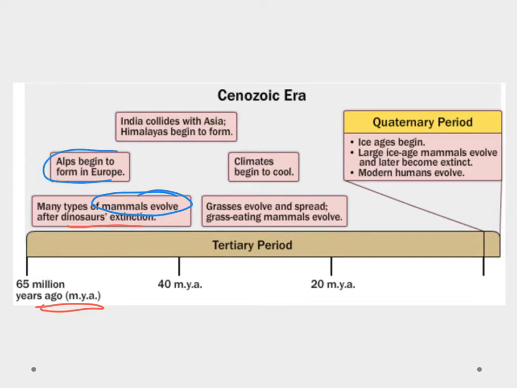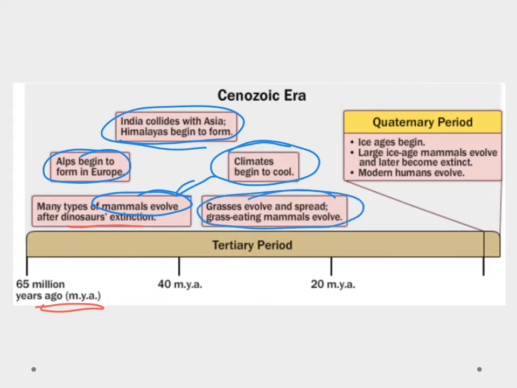The Alps started to form in Europe. We saw that India collided with Asia and the Himalayan mountains started to form. Climates began to cool a little bit, and that was key to our mammal evolution, and we'll talk about that in the next slide. About 40 million years ago or so, we saw that grasses evolved and started to spread, and this allowed our grass-eating mammals to evolve and then flourish.